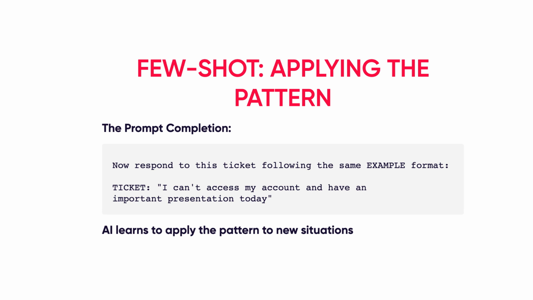The AI produces a response following the exact format from the examples, with appropriate priority and escalation based on the learned patterns. Few-shot learning teaches both explicit structure, the format, and implicit judgment. When to escalate, what tone to use, how to prioritize.